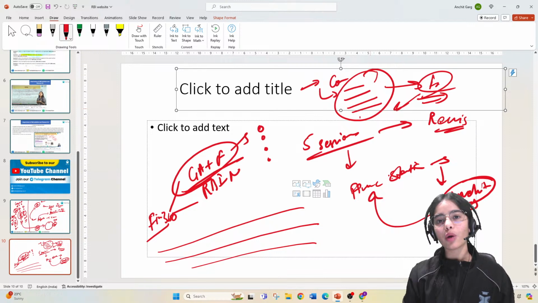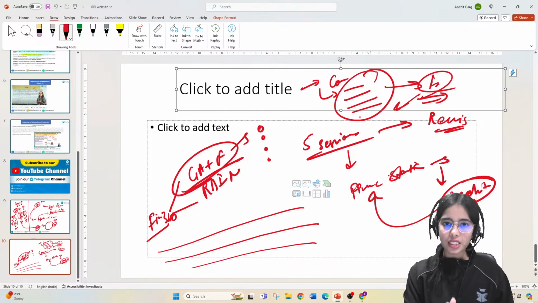CAT and RBI, again it depends on your preparation level. In the RBI you require in-depth knowledge of the schemes, reports, and finance current affairs. So can you manage it? If you have the previous preparation, you can. If you have covered the finance static syllabus and the management static syllabus, maybe you can.